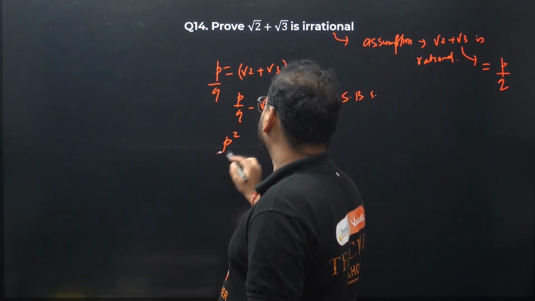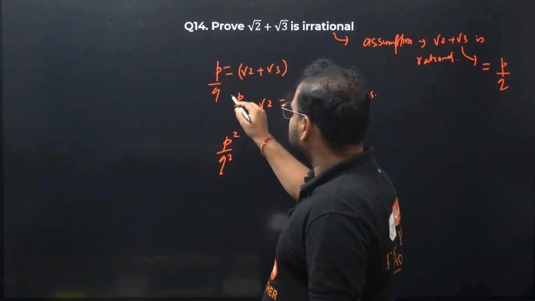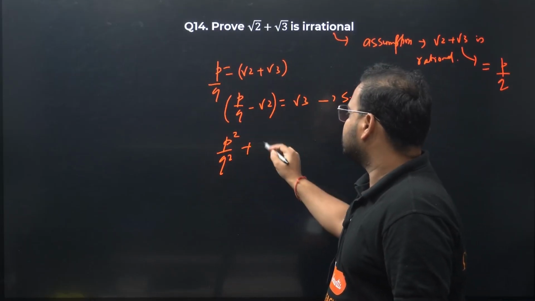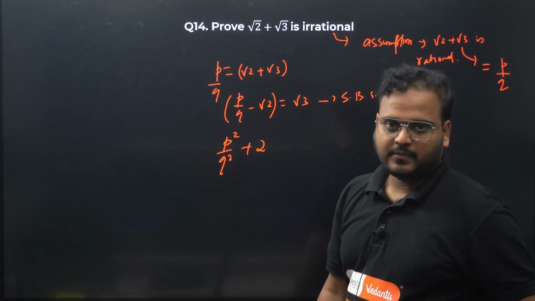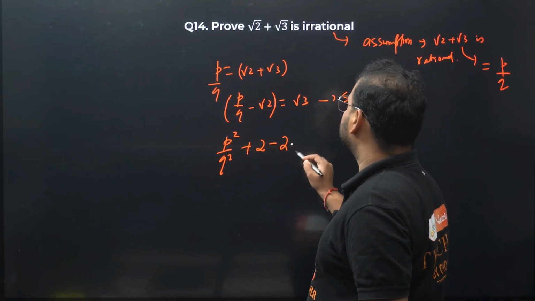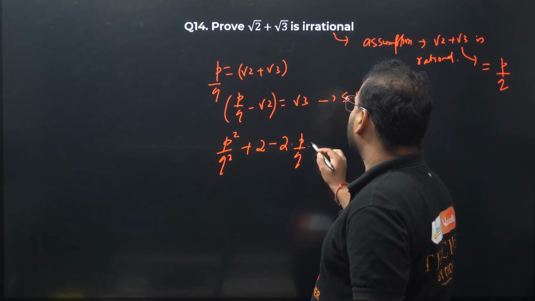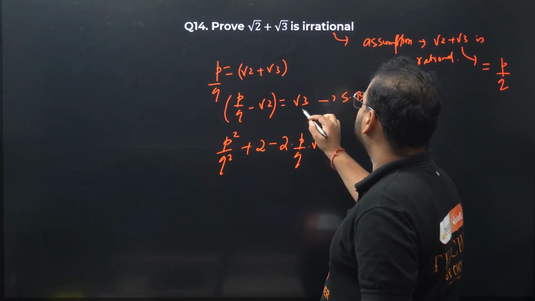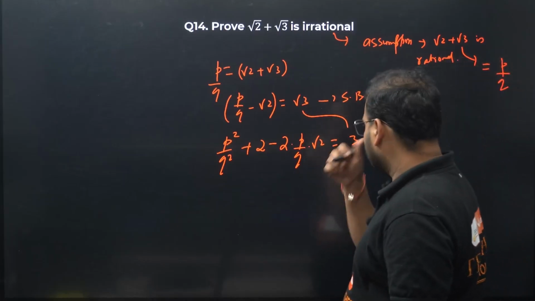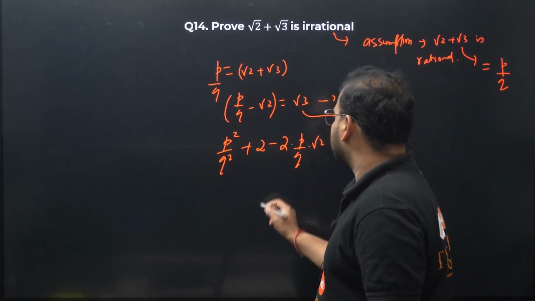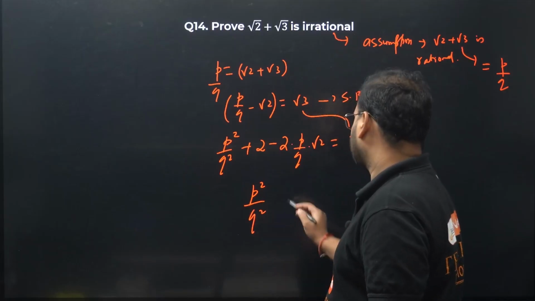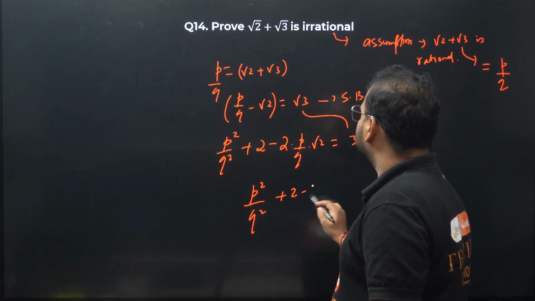This will be what? P square by Q square. A minus B the whole square will be what? A square plus B square. Square of root 2 is 2, minus 2 times P by Q times root 2 equals square of this, which will be simply 3. Do one thing. Bring this number 3 on this side. I get P square upon Q square plus 2 minus 3.